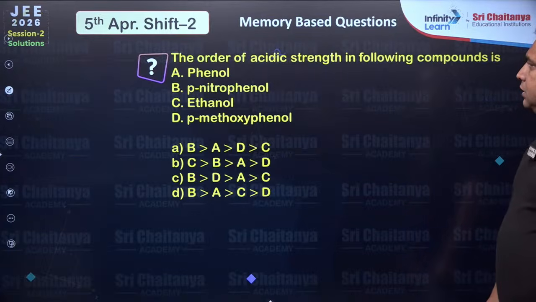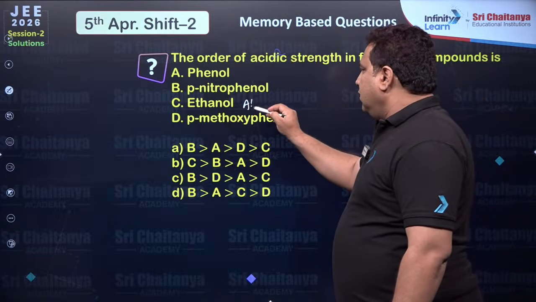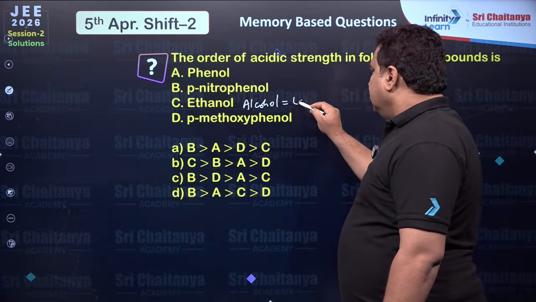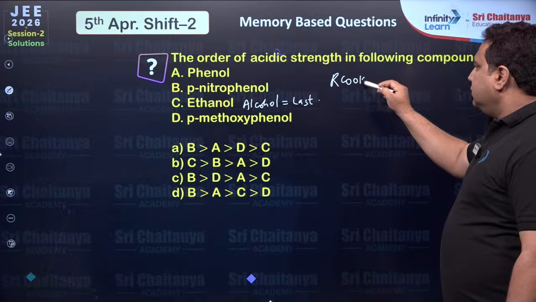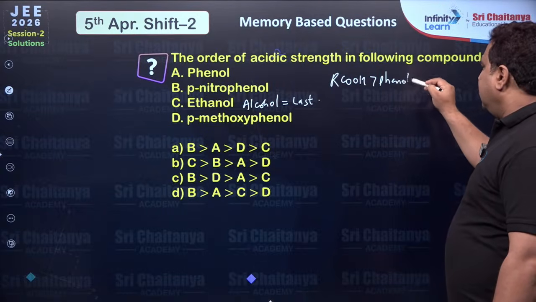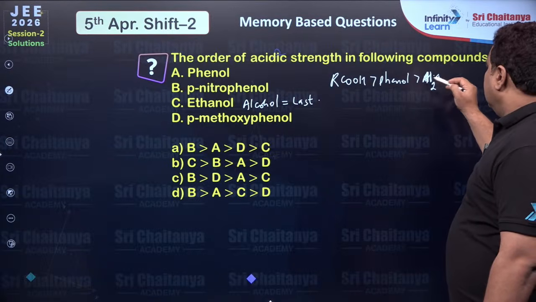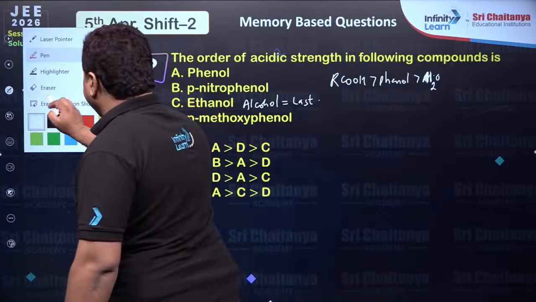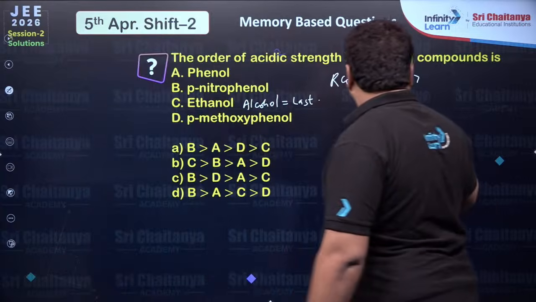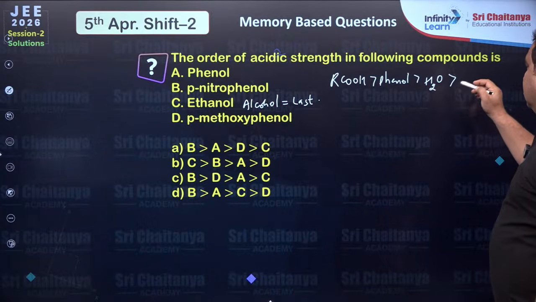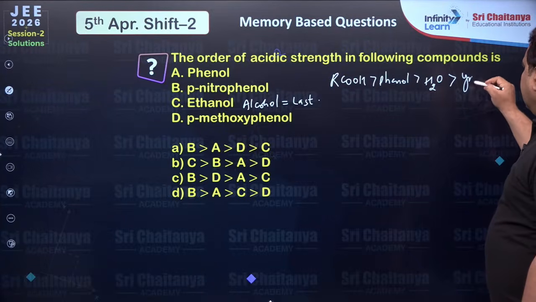The order of acidity strength of the following compounds is, so everybody can see this is alcohol and this will come at last. In the order of acidity, who is more acidic, tell me? Carboxylic acid, then phenol, then alcohol. Water will come, if you want you can put water, then comes alkynes and others.